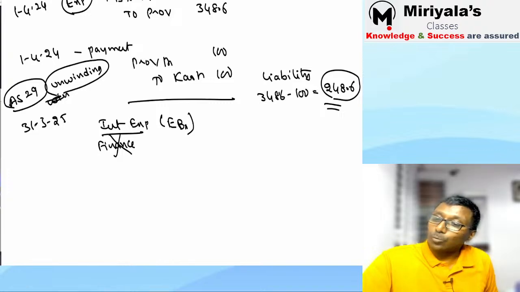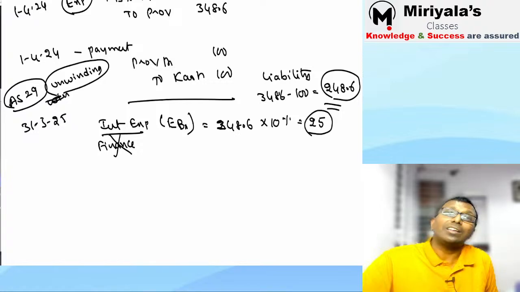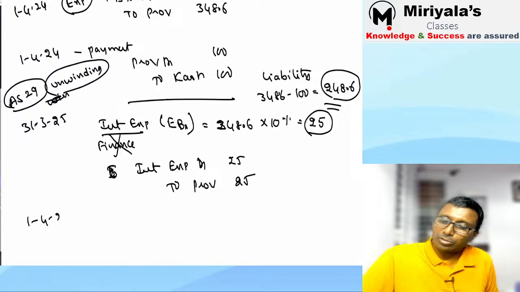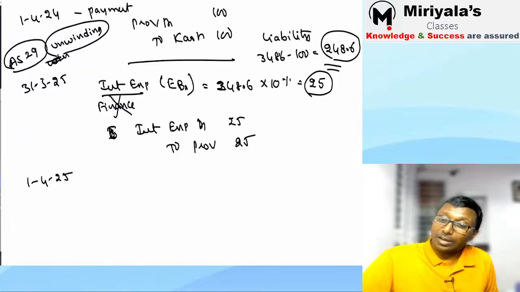How much amount, sir? 248.6 into 10 percent is the rate. So that is equal to 24.86, which I rounded to 25. So what is the entry, sir? The entry is simple: interest expense account debit to provision, 25. Next day, 1/4/2025, are you paying 100 or not? Yes, we are making a payment of 100. Provision account debit to cash or bank, 100.